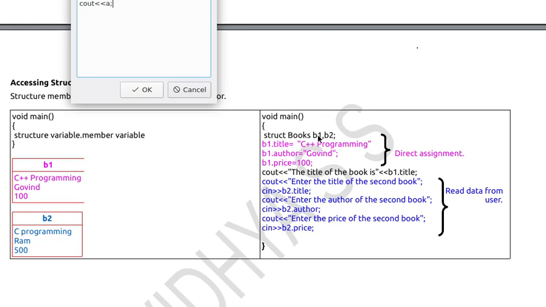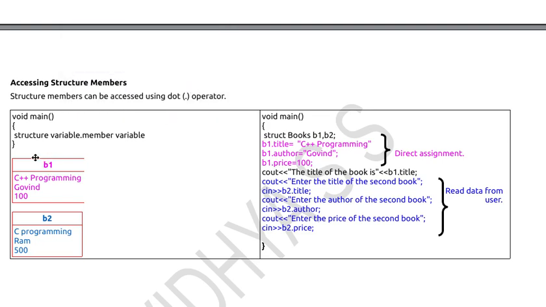So the title will be stored in b1 dot title, that is title of b1. b1 dot title is equal to C++ programming. Then b1 dot author, I need to store the details of the first book in b1. So the author name is stored in the variable author in b1. So b1 dot author is equal to Govind. Then b1 dot price equal to 100. That is, I can initialize the variables of a structure using the dot operator.